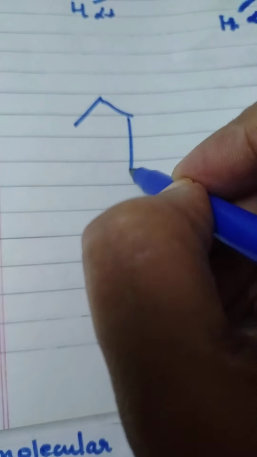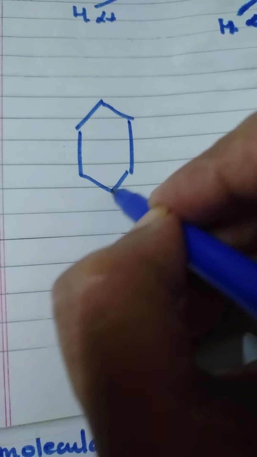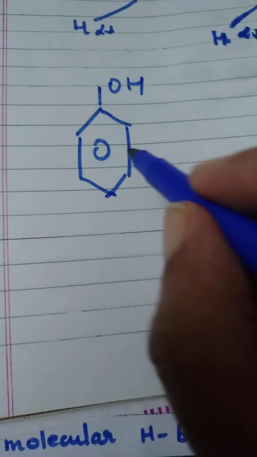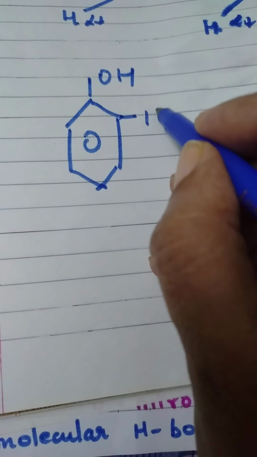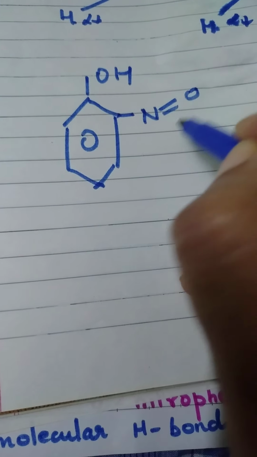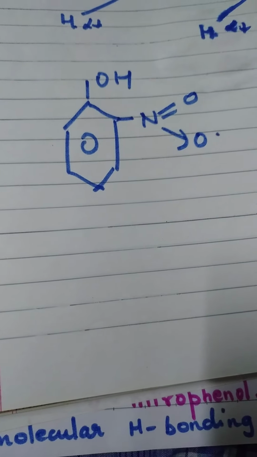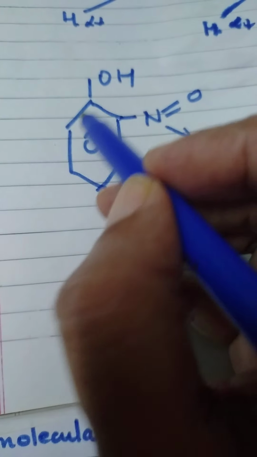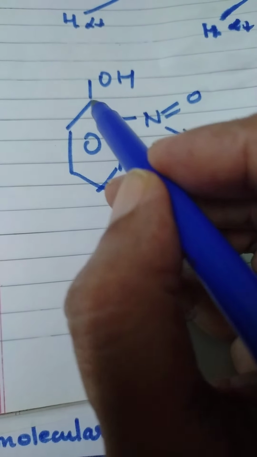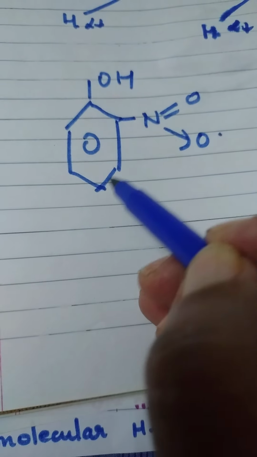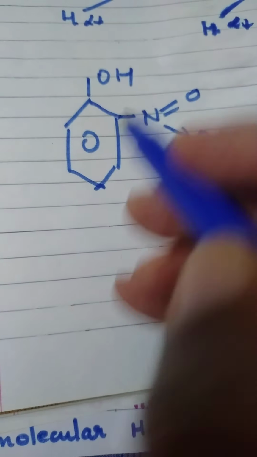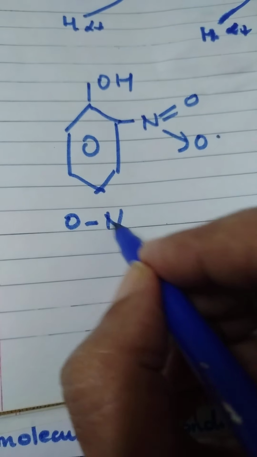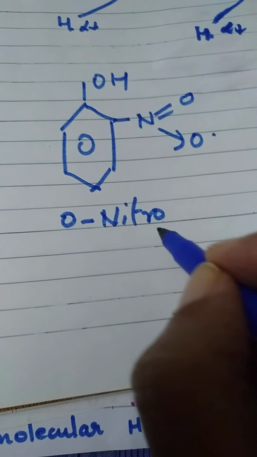If we draw a benzene ring, this is benzene, and what is this? This is phenol. This compound is known as phenol. If we have a nitro group attached to it like this, either this side or this side, but on adjacent carbon atom. Adjacent means next to each other. It can be these two carbon atoms also. Then we use the prefix ortho nitro, because the nitro group is present.